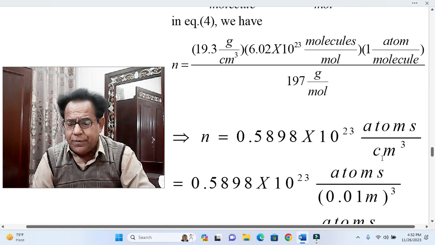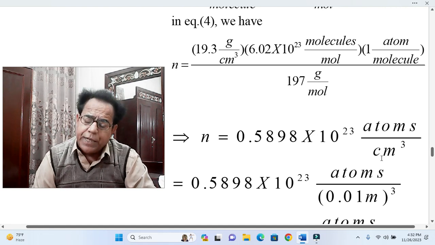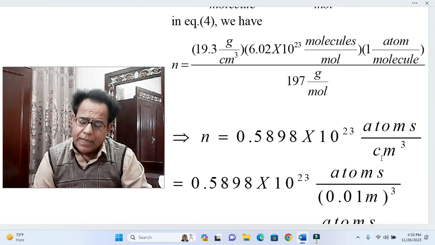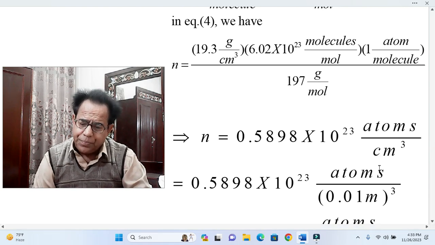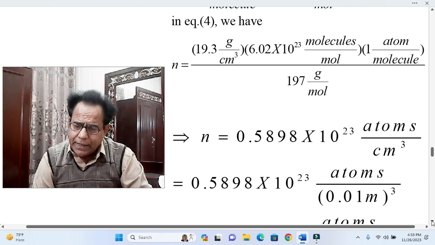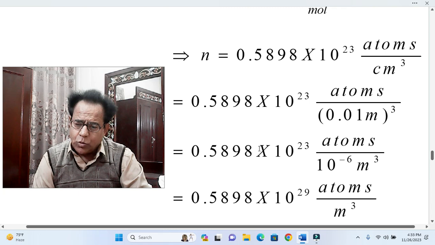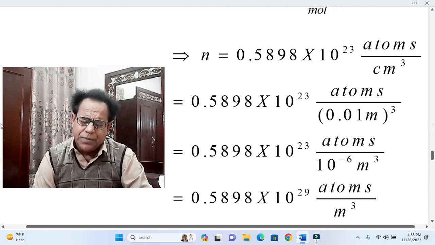So when we convert centimeter into meter, we have to take a reverse calculation, that is to say minus 1 over 100 is equal to 0.01 meter, and when its cube is taken, it becomes 10 raised to the power minus 6. This is just simplification.